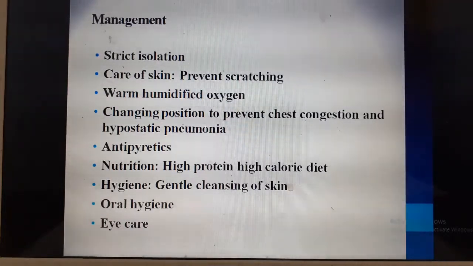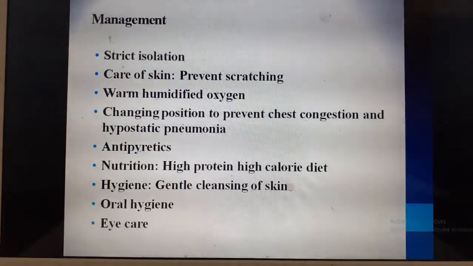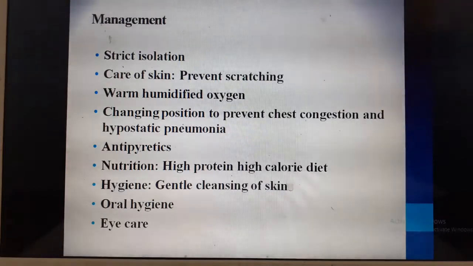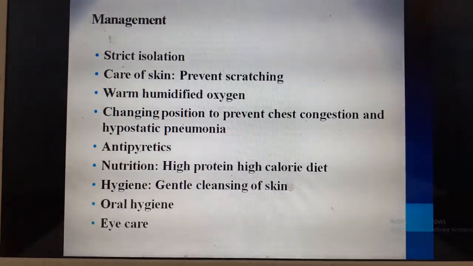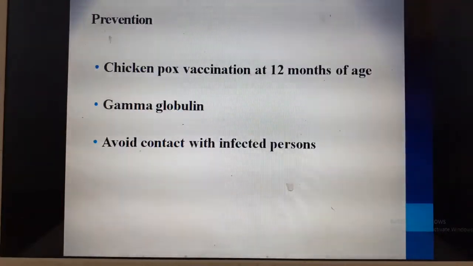For fever, you can administer antipyretics. Nutrition can be with high calorie and high protein diet. Hygiene can be enhanced by cleansing the skin. Every day, a daily bath can be given. Oral hygiene and eye care has to be given.